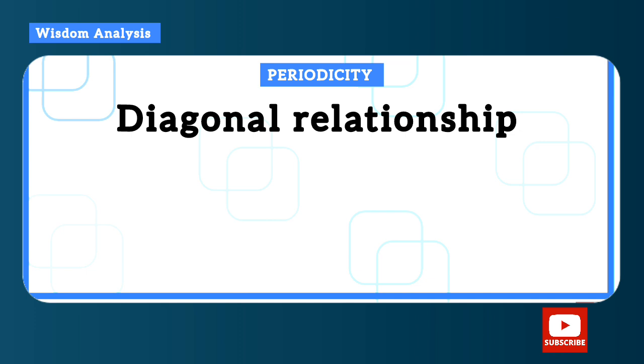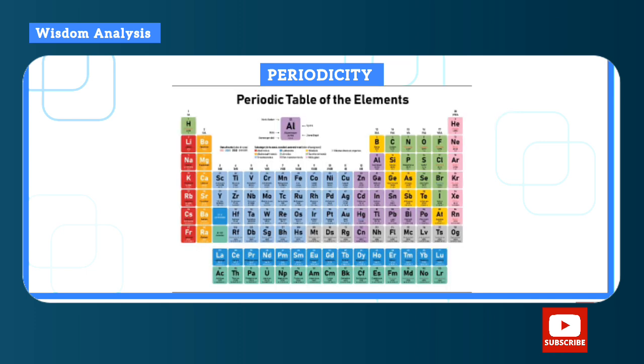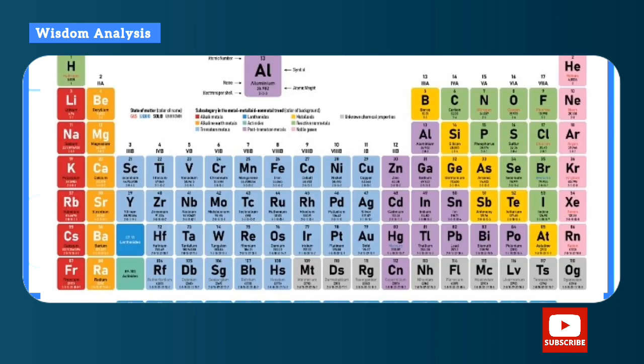Now let's go to diagonal relationships. Okay, let's zoom in first. Let's give an example. Okay, so as we zoom in, let's use atomic radii for example. As we move across the period, atomic radii will be decreasing, but as we move down the group, atomic radii will be increasing.